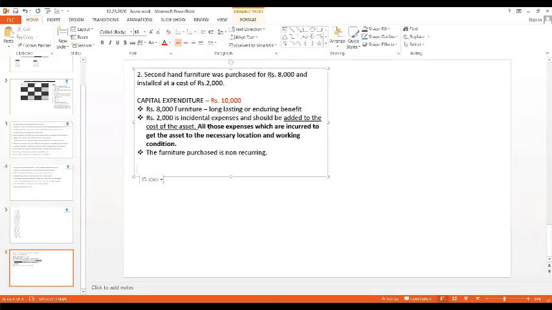And I have given the explanation or the definition of incidental expenses. All those expenses which are necessary are incurred to get the asset to the necessary location and working condition. So I have given the definition like this only you should also write in the exam. And furniture purchased is non-recurring. All right. So these 3 points or the first 2 points also is sufficient. Okay. Very good.